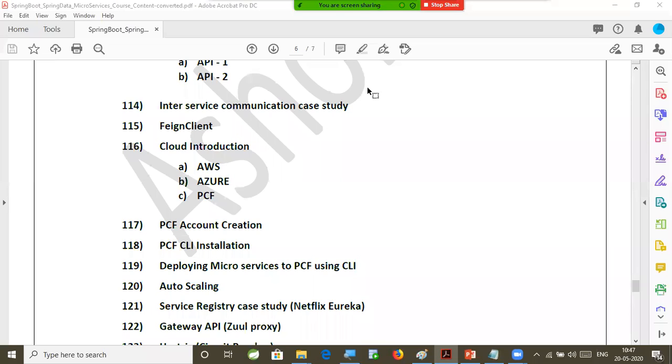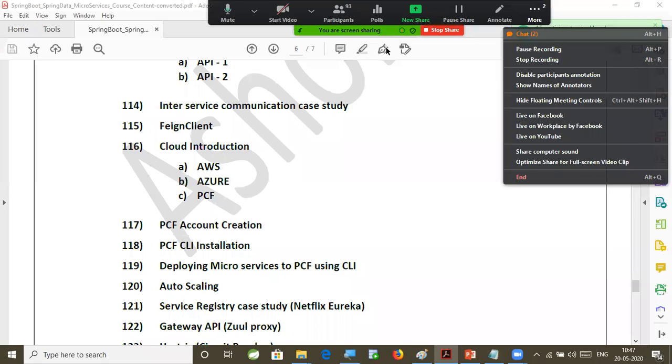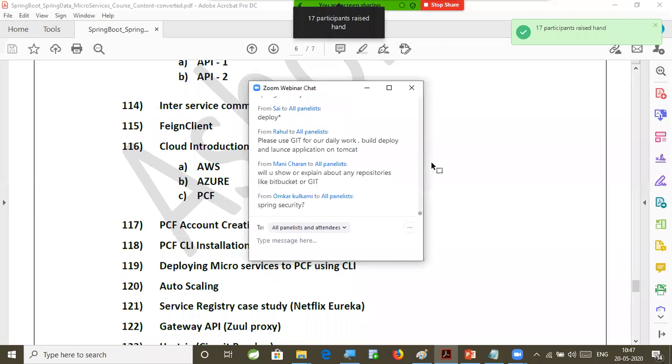So I'm going to use the Java 8 concepts also as part of our training. So you no need to worry about that. I will take care of that. It is a one-stop solution for you, everything. Whatever you need, I am ready to provide. Security, yes sir, security will be covered. I told you JWT and OAuth.